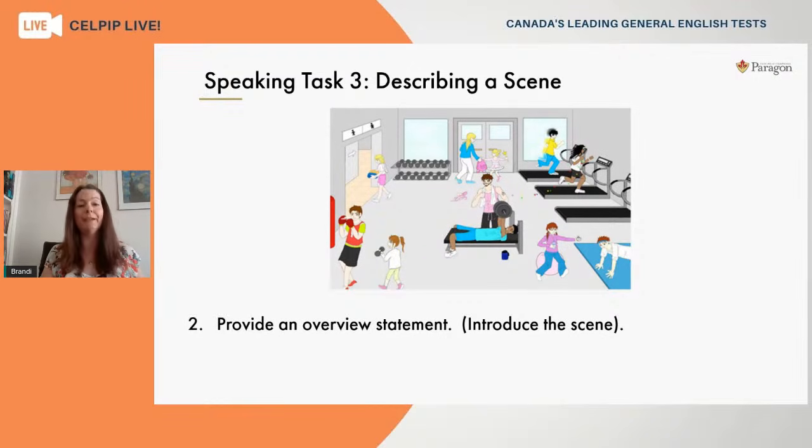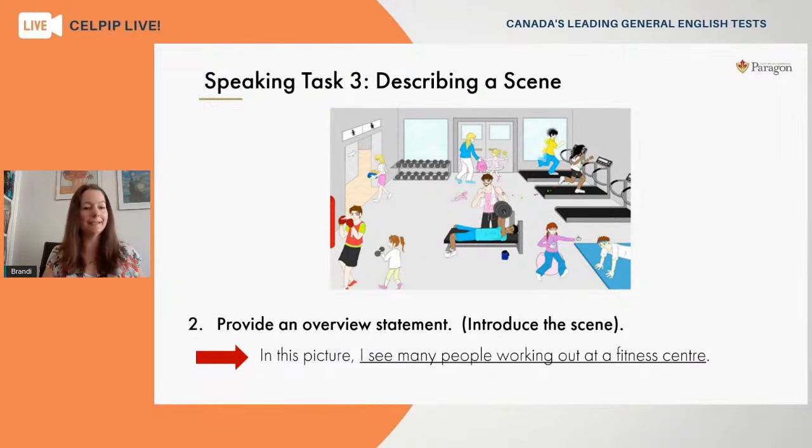So clearly, when we look at this picture, we can see that there are many people here that are in some sort of a fitness room. So your opening will convey that meaning. You might say something simply like this. So in this picture, I see many people working out at a fitness center. So this is how you would start this response. All right, again, you would adjust the wording to correctly identify the image that you'll be given on your test.